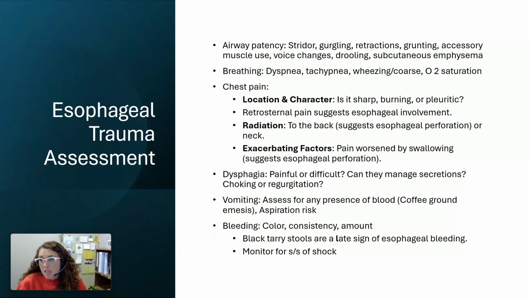Do they have changes in their breathing patterns? Do they have dyspnea, tachypnea? Are they wheezing? When we think wheezing, again, that's inflammation of those airways and the bronchioles and down deeper into the lung. Any type of inflammation within that lung is where you get the wheezing noises. So that is something we're looking at. And then O2 saturations, of course, how much, if I've got that inflammation, are they getting perfusion of oxygen?